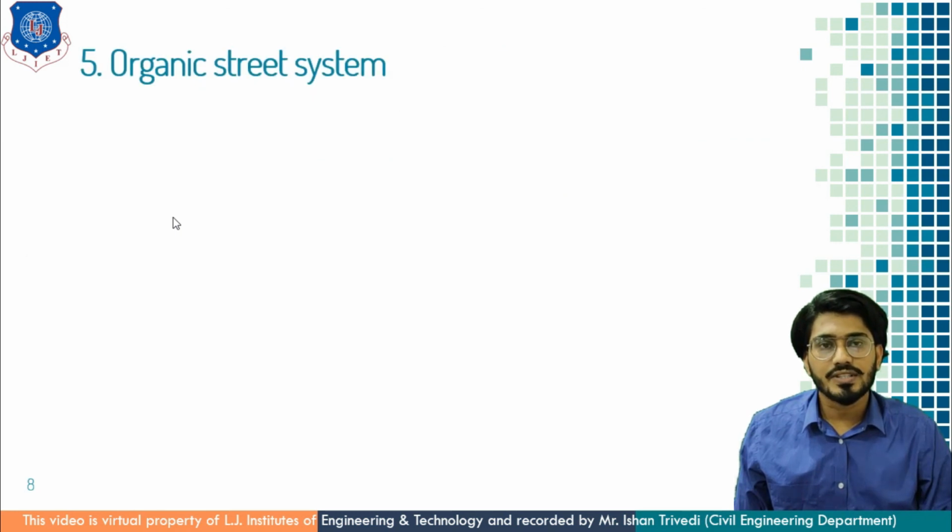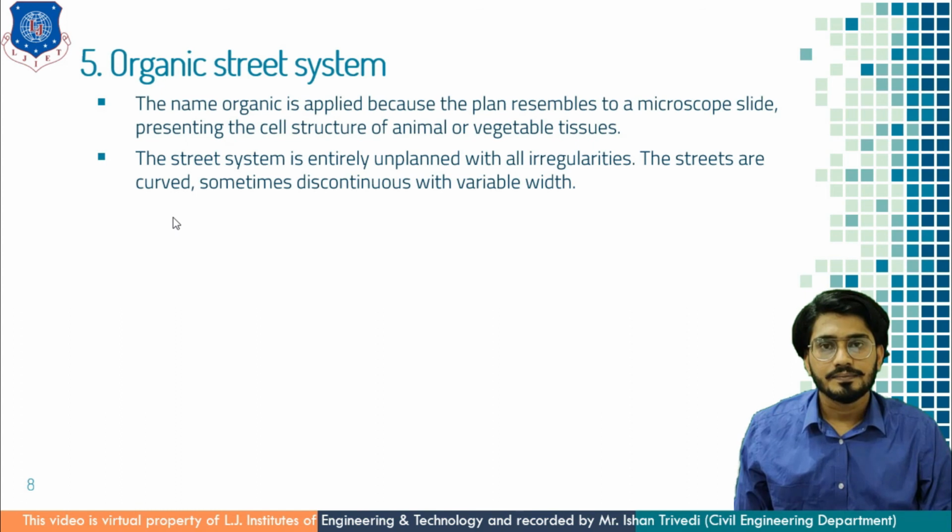Now the organic street system. In this system, the word itself suggests organic, which means the city plan resembles a microscopic slide of cell structure of animals and vegetable tissues. This street system is an entirely unplanned system with all the irregularities, where there is no connection or interlink between two roads. Anywhere you can find dead ends, or you can say discontinuity of roads, which ultimately leads to traffic.